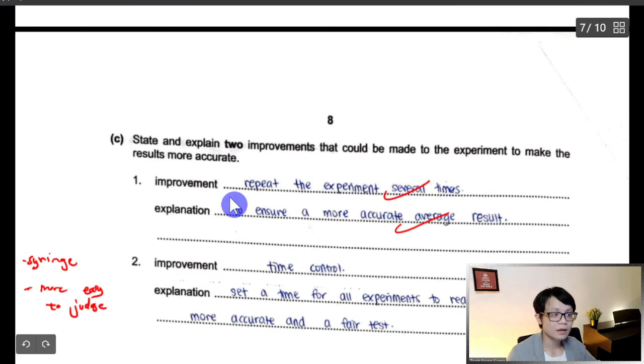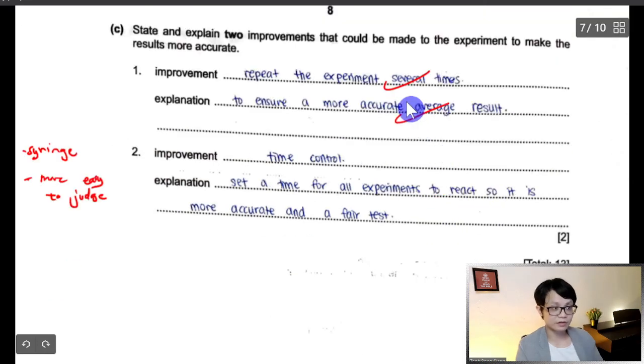C, state the 2 improvements that can be made in the experiment. You can repeat the experiment to get a good result. This one you get 1 mark. One more thing is the syringe. You need to use a syringe so that it's easier to judge. Time control, it's not in the marking scheme, that's why I didn't give it correct.